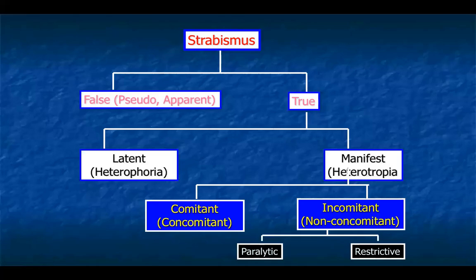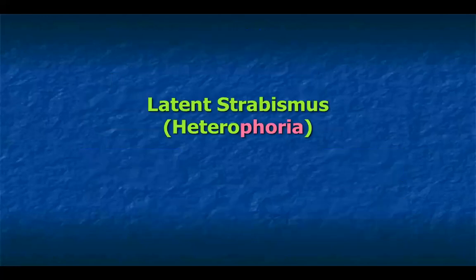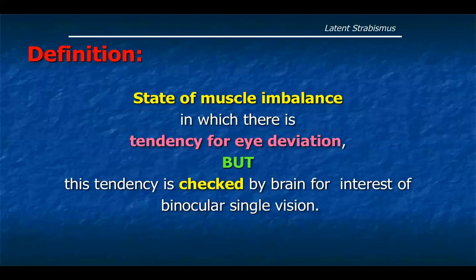So back to our classification, strabismus, as we mentioned earlier, could be false or true. The first type of true strabismus is the latent strabismus or the heterophoria, which is a hidden form of strabismus. Latent strabismus or heterophoria. By definition, it's a state of muscle imbalance in which there is tendency for eye deviation, but this tendency is